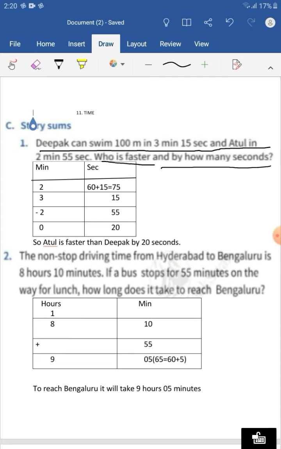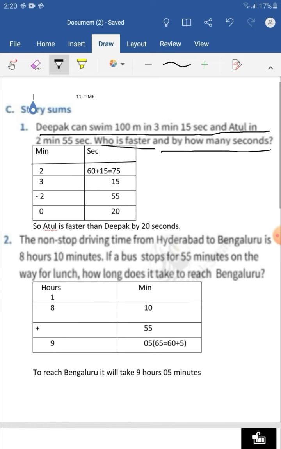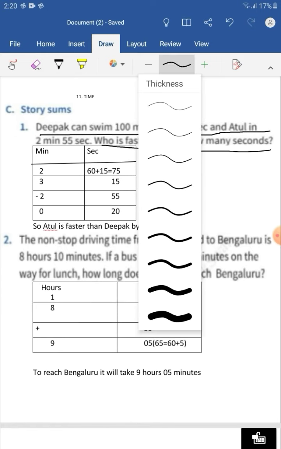So now we have to subtract 2 minutes 55 seconds from 3 minutes 15 seconds. Can we subtract 55 seconds from 15 seconds? No. We'll take the help of minutes.